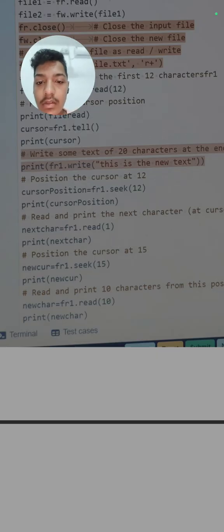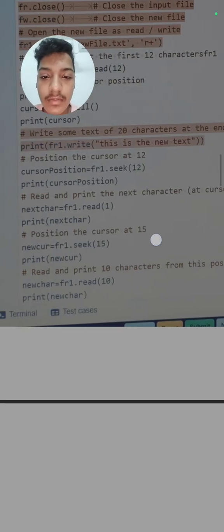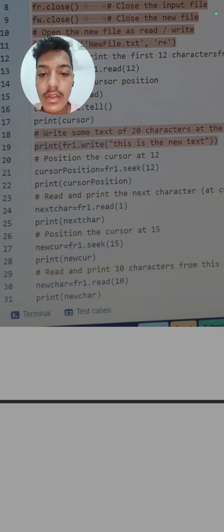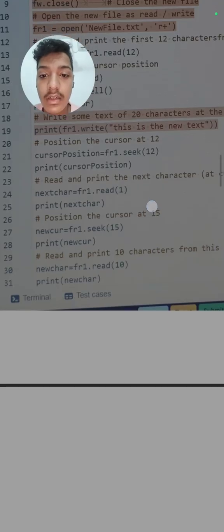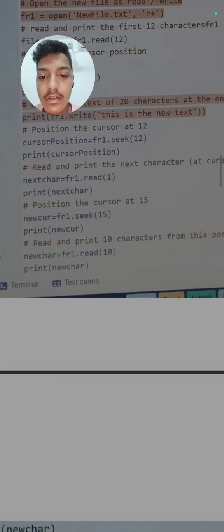Then we will change our cursor position to 12. So we will write fr1 means this file name dot seek at 12 characters. So we will print our cursor position. Next is read and print the next character at cursor position 1. So we will write fr1 dot read 1 means it will read the next character, and it will print this next character.